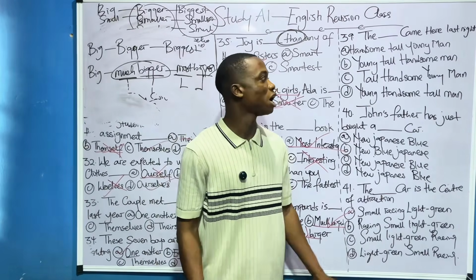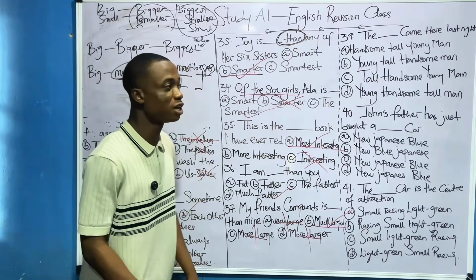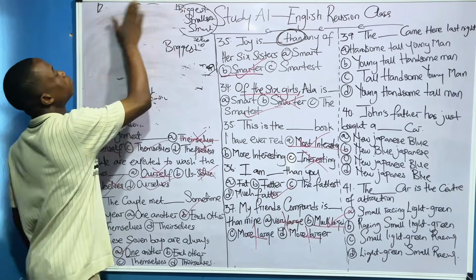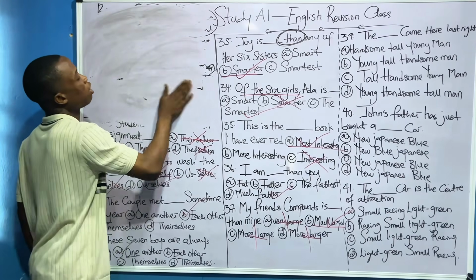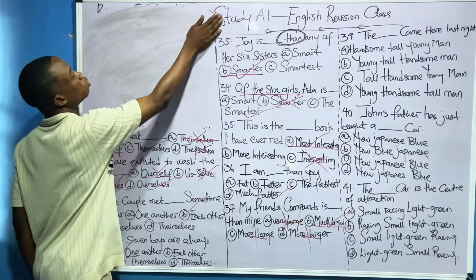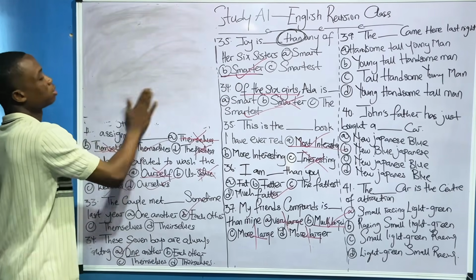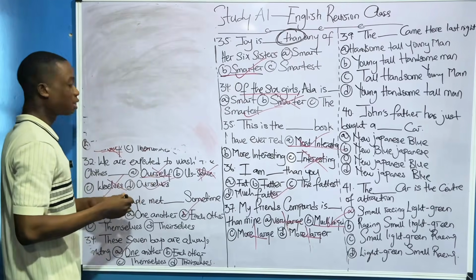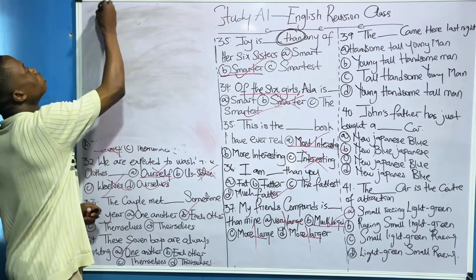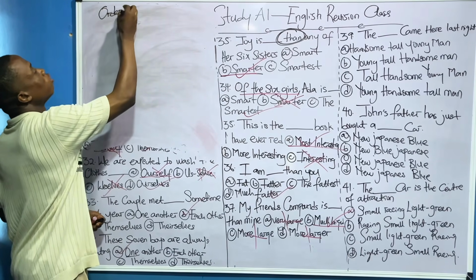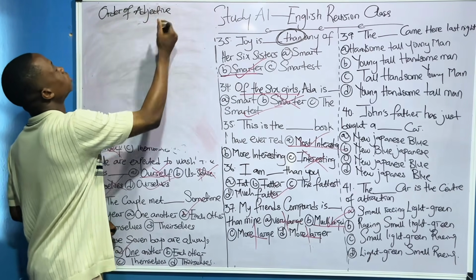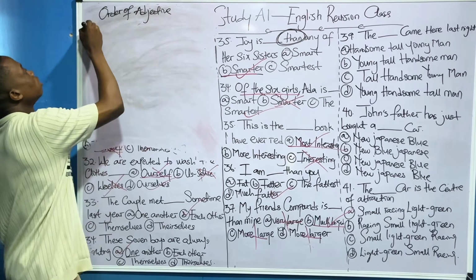Now, how do we solve these three questions? It's very, very simple. It's what we call order of adjectives. Please listen attentively. I want to explain something to you. See, this thing will come in your exam, so pay attention. There's what we call order of adjectives. Please take note. And this order of adjectives is like this.